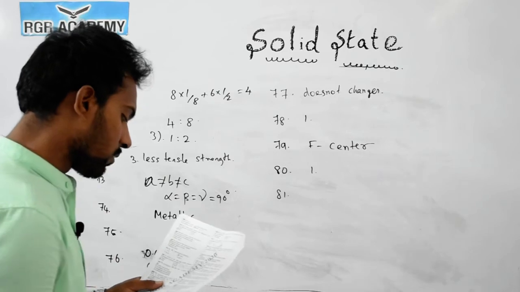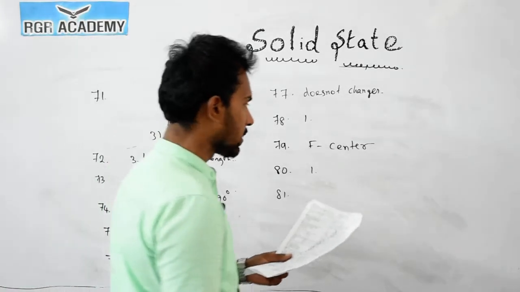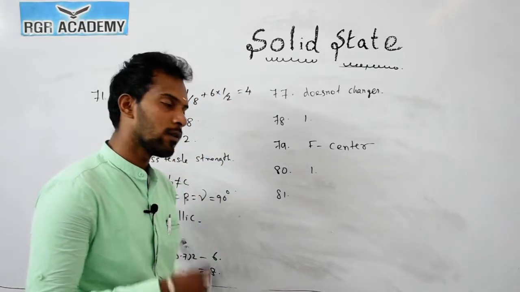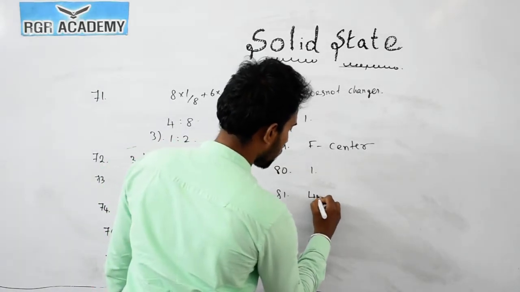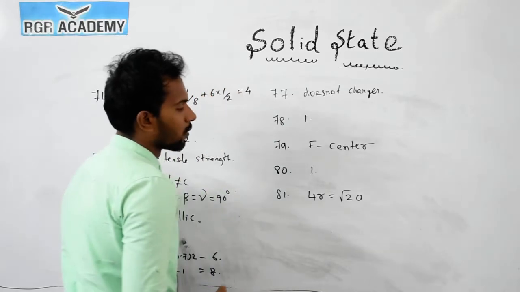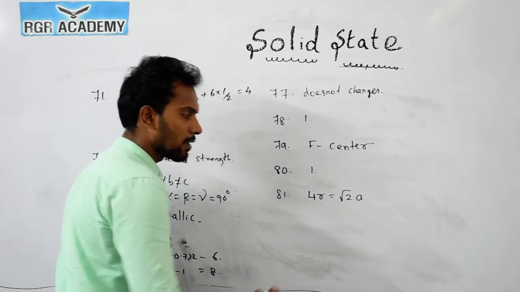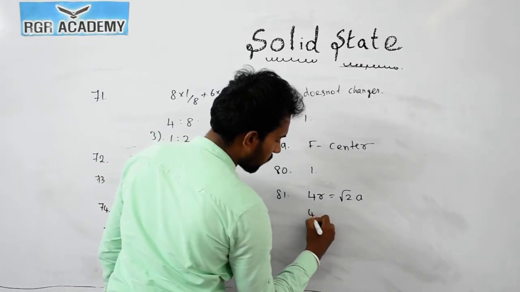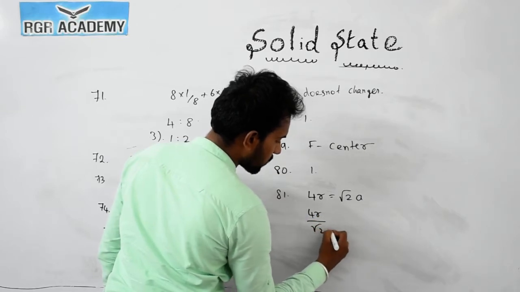Now question number 81. The unit cell edge length. We use this formula: 4R is equal to root 2 a. What is a? a is called the edge length. So 4R by root 2 is a.